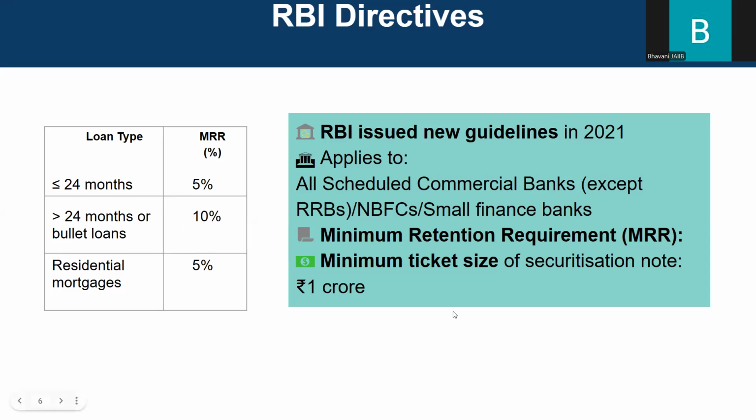So this is about the MRR and the MHPs. But let's learn more in depth about this MRR and MHPs. So you have to just understand that the minimum ticket size of a securitization note should be 1 crore. So when you are making a securitization, that is grouping a loan and selling it as securities, the minimum ticket size should be 1 crore. So this you have to remember. Okay.